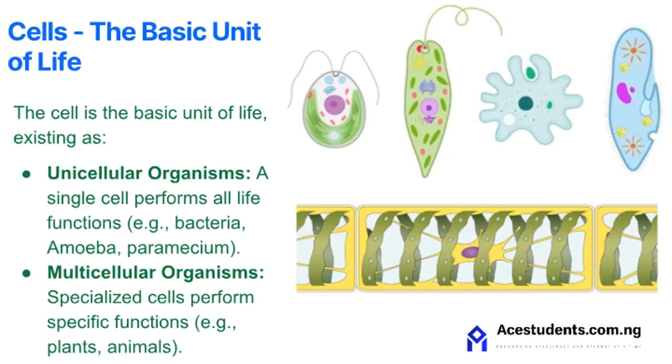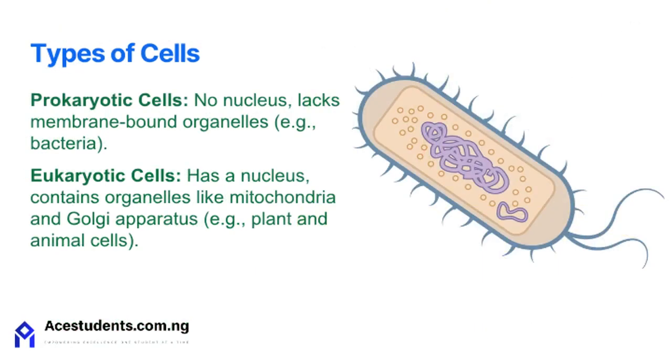The cell. At the foundation of all life forms is the cell. Unicellular organisms like bacteria, amoeba and paramecium operate all life functions within a single cell, whereas multicellular organisms have specialized cells for distinct functions. Cells are broadly categorized into prokaryotic and eukaryotic cells. Prokaryotic cells are simple, lacking a nucleus, while eukaryotic cells are more complex, containing a nucleus and other organelles.